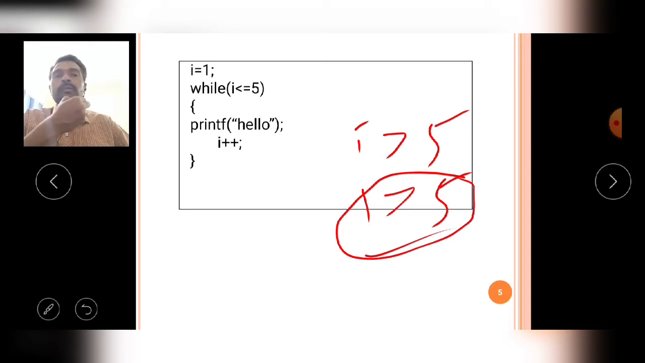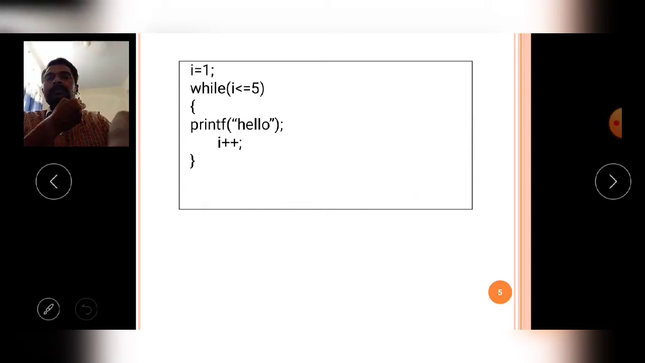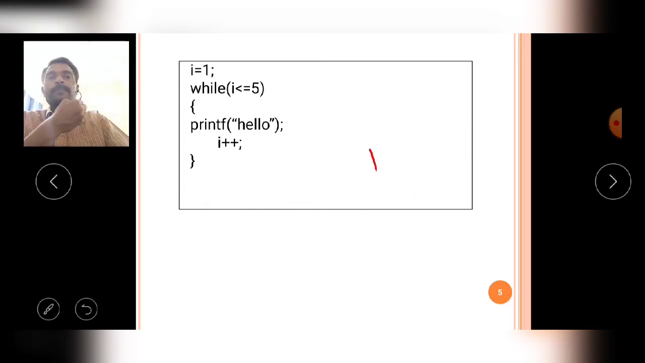So you have to write the condition also in the proper manner. If you write the condition in an improper manner, then it will not be executed. For example, instead of an increment value, I am using a decrement value. That means I minus minus, decrement value I minus minus.